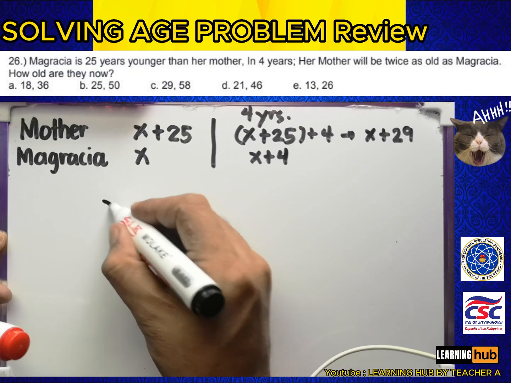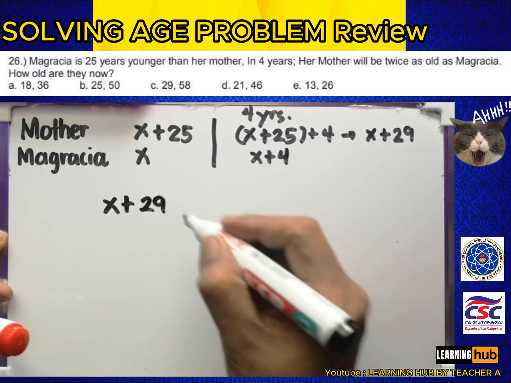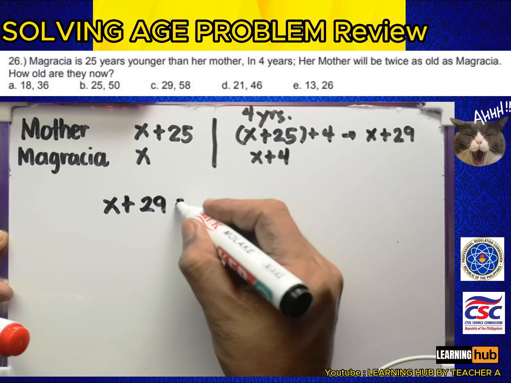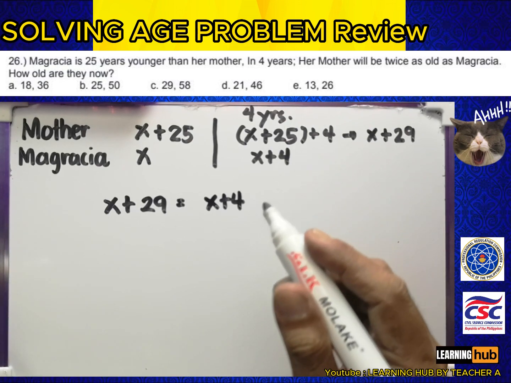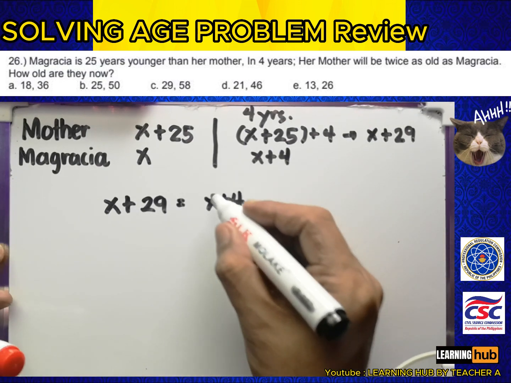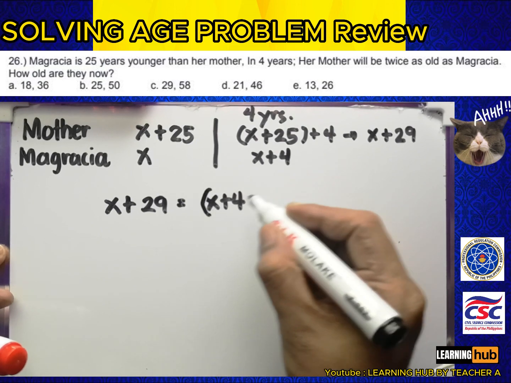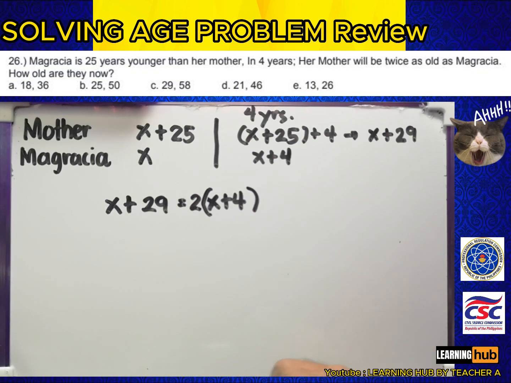So x plus 29 is equal to x plus 4. And it says here na si mother niya raw ay magiging twice as old as Magracia. So yung age ni Magracia, ita twice natin, dalawang beses, equal na siya sa age ni mother after 4 years.